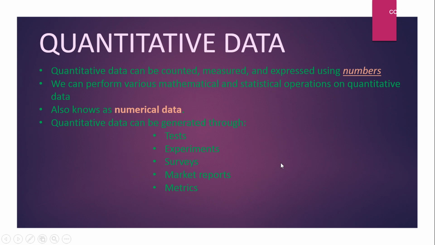Let's see some examples of quantitative data. 2 dogs, 3 cars, 500.5 km road, 5 feet tall. So here you can see these two are created by counting and these two are created by measuring. So here 2 dogs means we have 2 dogs, 2 number of dogs. Here 500.5 km road, like the length of the road is 500.5. This could be a 5 feet tall person or 5 feet tall lamp post, could be anything. So these two are created by counting and these two are created by measurement.